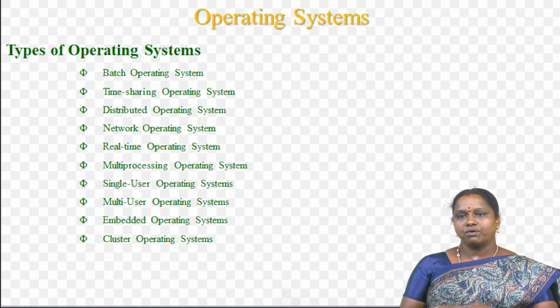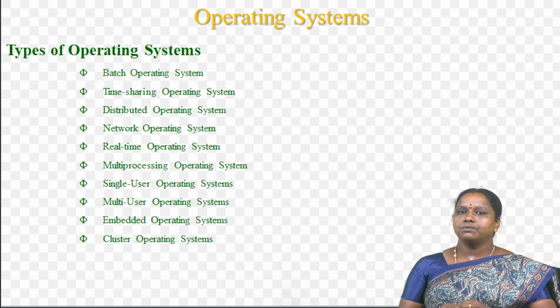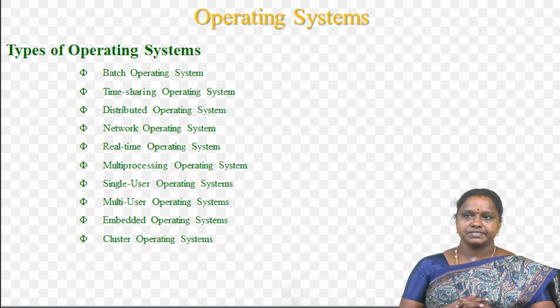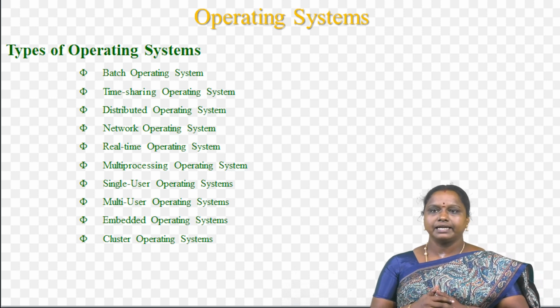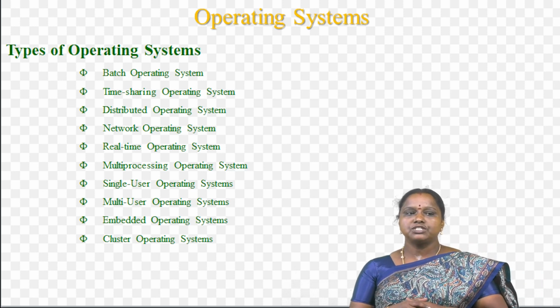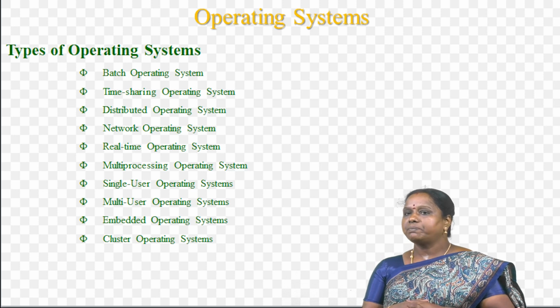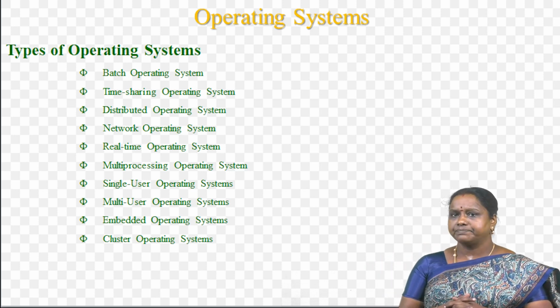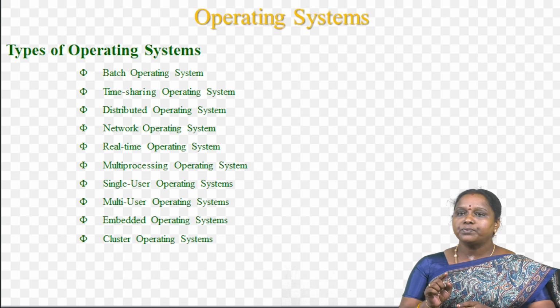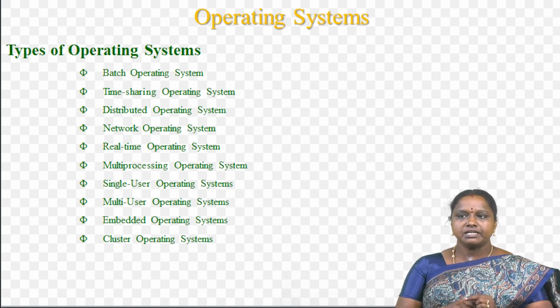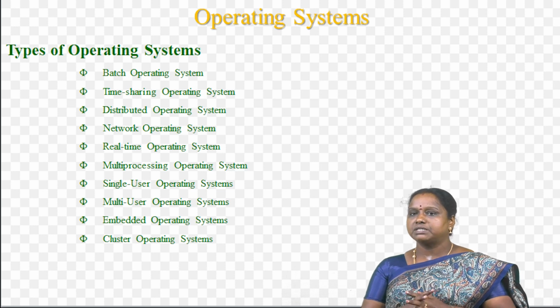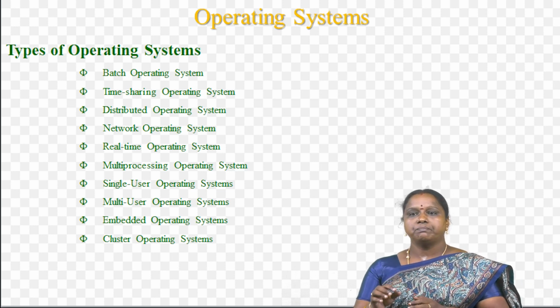Next, types of operating system. Nearly we have 10 types of operating systems. Just here we see about what is what, elaborately we see later. First one is batch operating system. A batch operating system is a type of operating system that does not interact with the computer directly. There is an operator who takes similar jobs having the same requirements and groups them into batches.